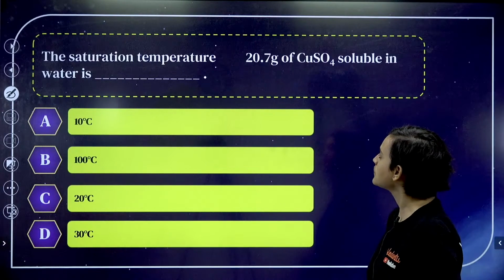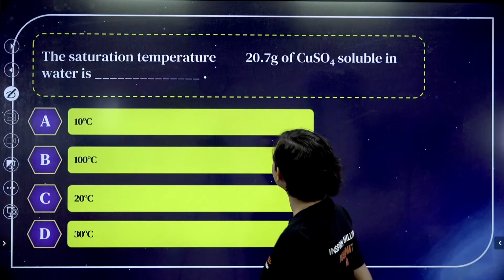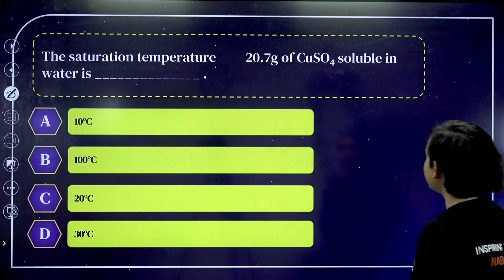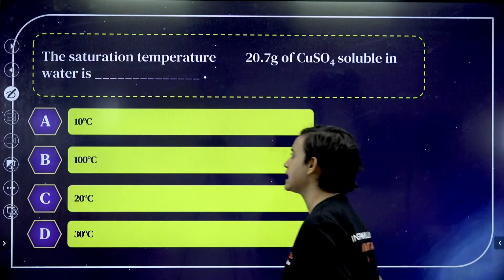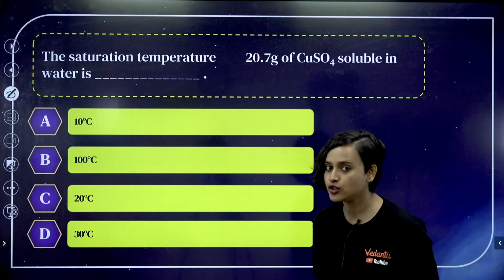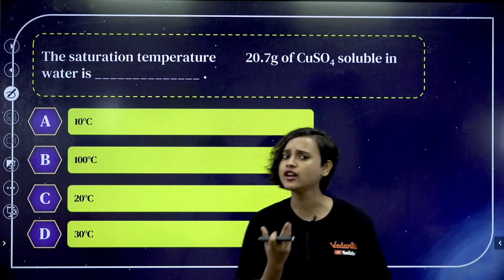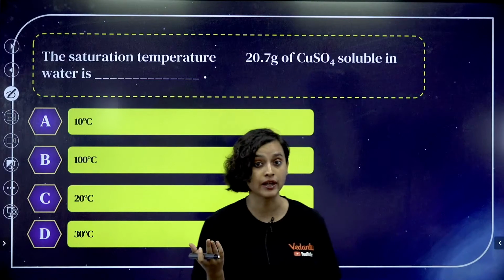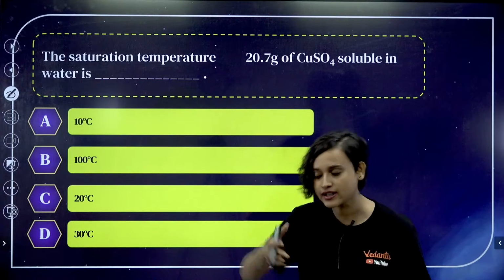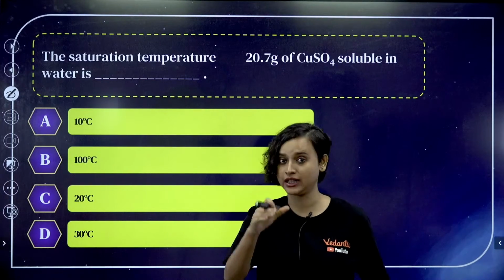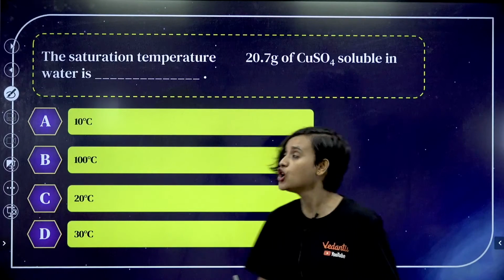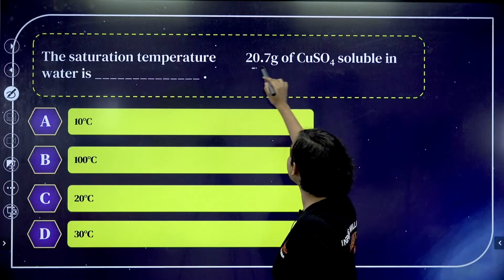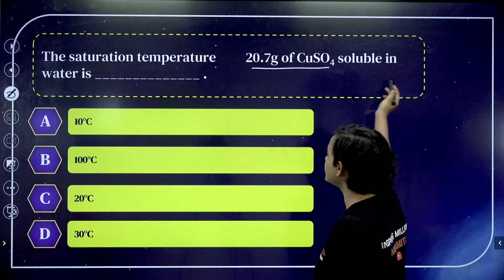Well done. The saturation temperature of 20.7 gram of CuSO4 soluble in water is? Acha, do we know that the solubility of any substance is temperature dependent, right? You increase the temperature, it will be able to dissolve more and more substance. So at 20.7 gram of CuSO4, we are saying that it is soluble.